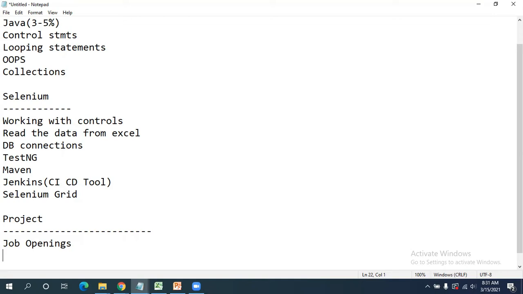If you learn Selenium perfectly, whatever sessions I am explaining to you, you need to practice at the end of the day whatever I am explaining. Then automatically in these 30 to 35 sessions, you will become an expert in Selenium. You need not worry about the job openings.